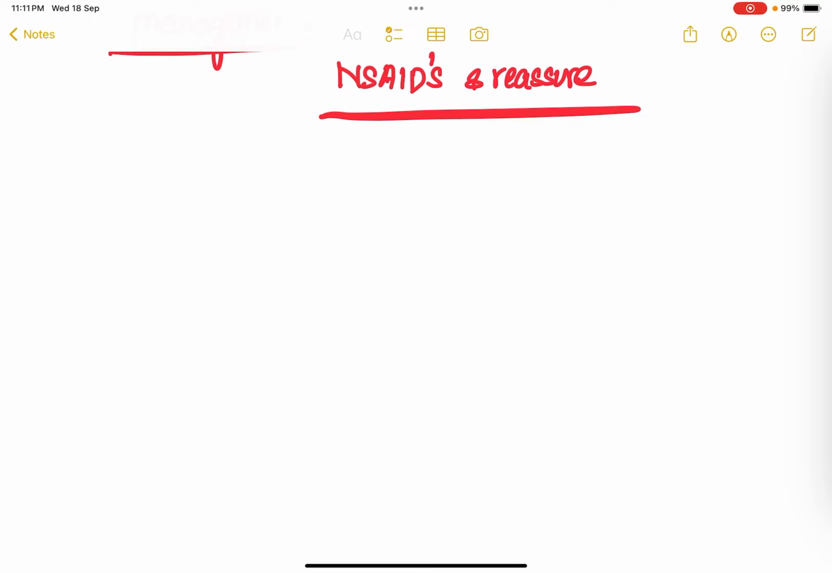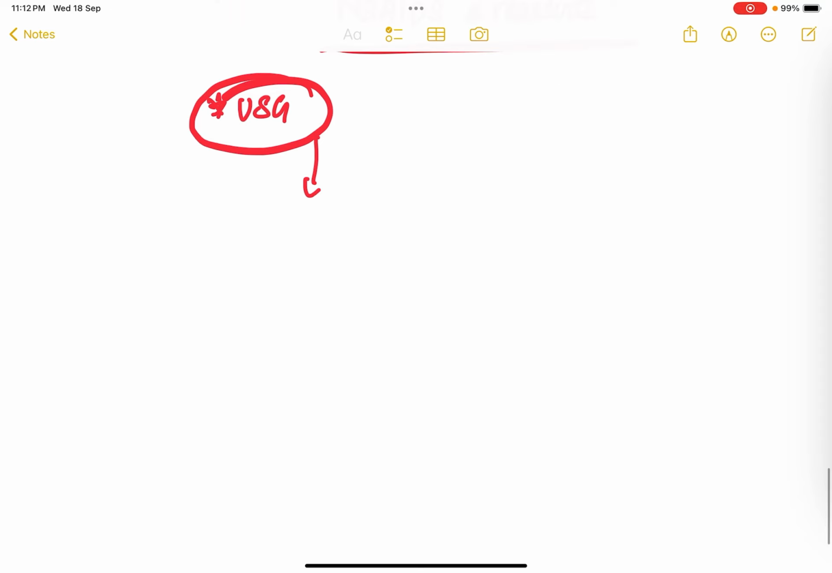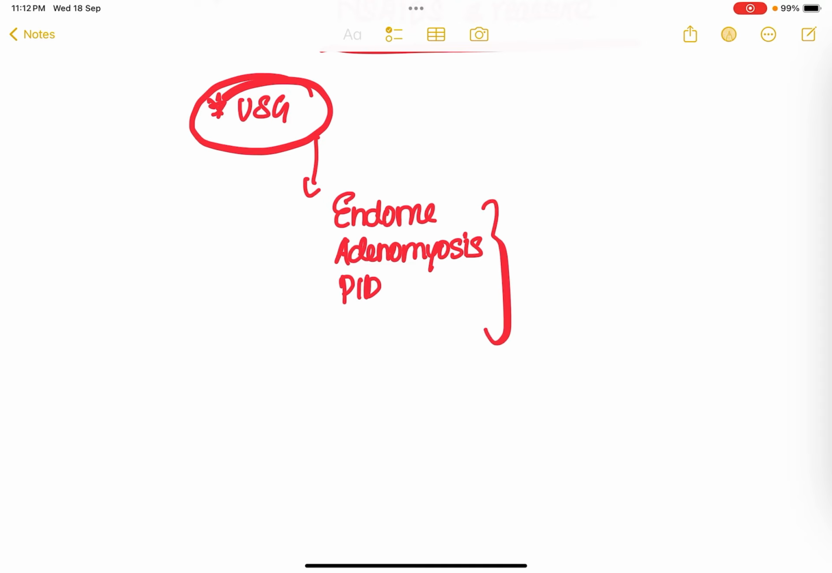So what you are supposed to do is order an ultrasound, right? In the ultrasound, you have to check for any pathologies: if there is endometriosis, adenomyosis, features of pelvic inflammatory disease, or any other pelvic pathologies being present or not. If those pathologies are present, now you have to treat them. Only if you treat the pathology is the patient going to get relief from this congestive dysmenorrhea.